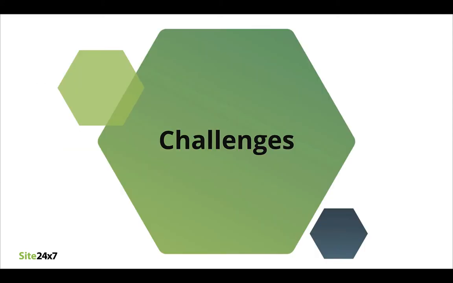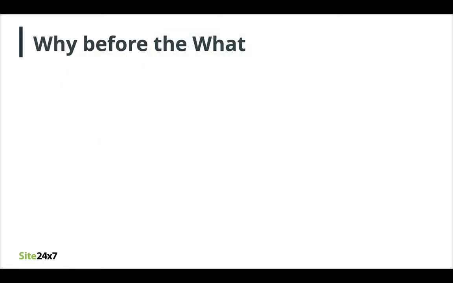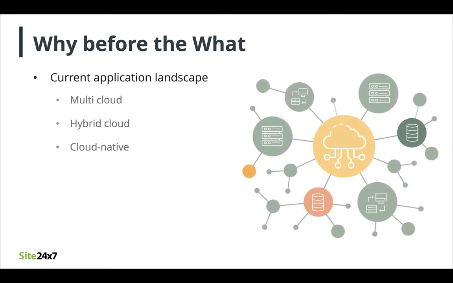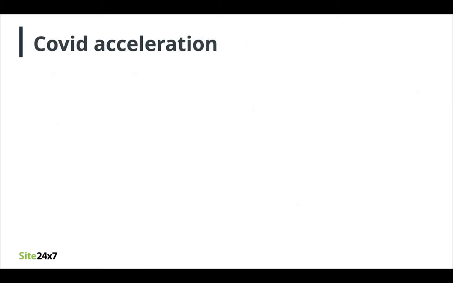With that being discussed, let's move on to the 5 major observability challenges for DevOps. But before discussing what the challenges are, let's have a look at why we have those challenges in the first place. The current application landscape is complex. As we decouple from monoliths to microservices, the entire application landscape is spread across various environments. These could be hybrid cloud, multi cloud, or cloud native. Also, the pandemic has only accelerated the move to cloud.